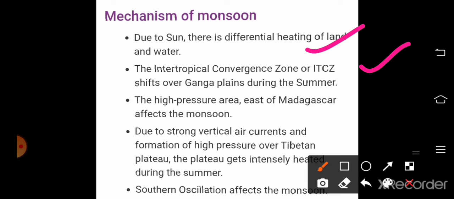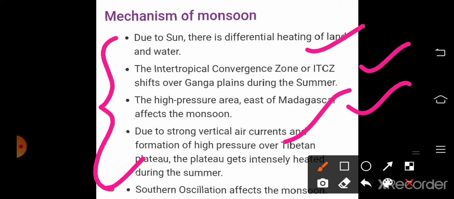Then the high pressure area east of Madagascar affects the monsoon. Due to strong vertical air currents and formation of high pressure over the Tibetan plateau, that means the plateau gets intensely heated during summer, that is also another factor. And the last one is that the southern oscillation affects the monsoon. These are the important factors which control the mechanism of monsoon in India. We can discuss them one by one elaborately.